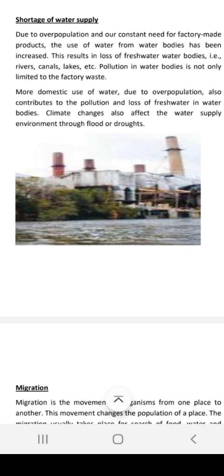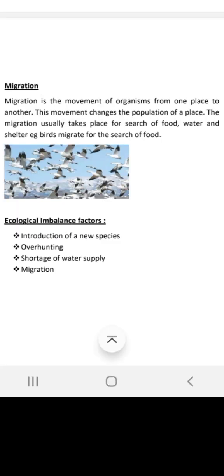Because of the overpopulation, they are going to cause water pollution. Sorry, so due to the presence of water pollution, they are lacking the ability to manage water very well. So that was it for the migration, which is basically movement or locomotion of organisms from one place to another place. This movement changes the population of a place.